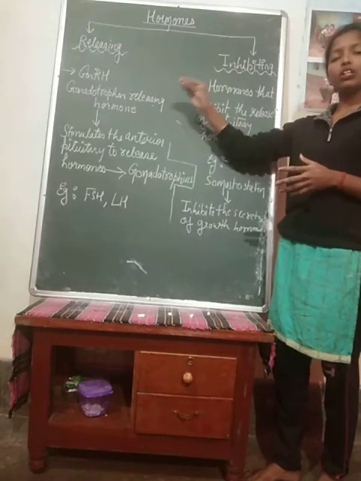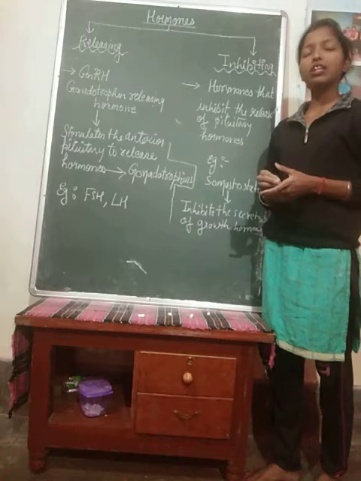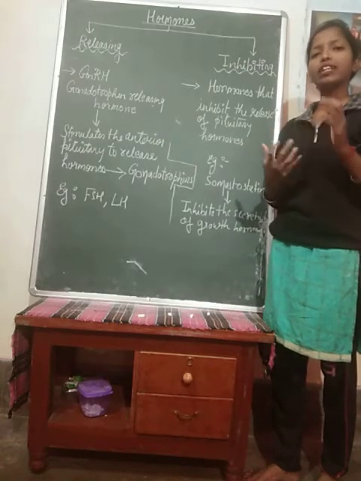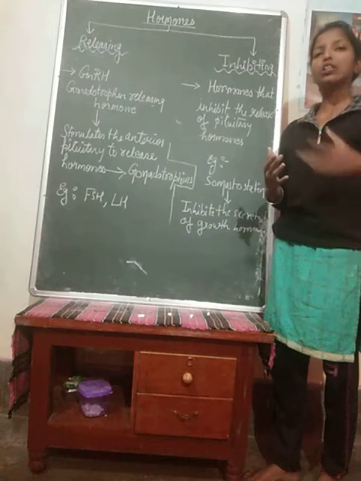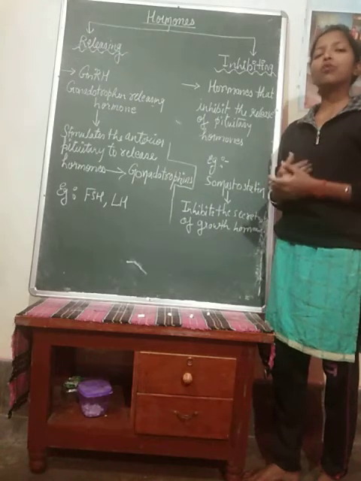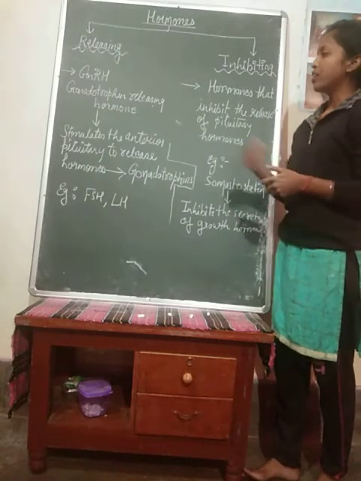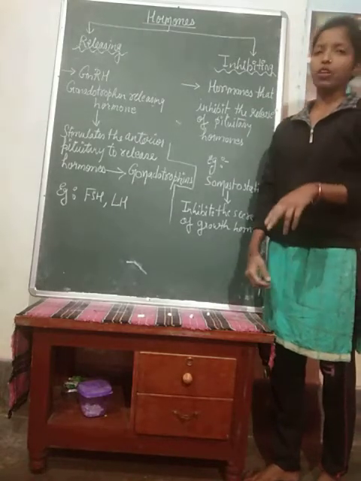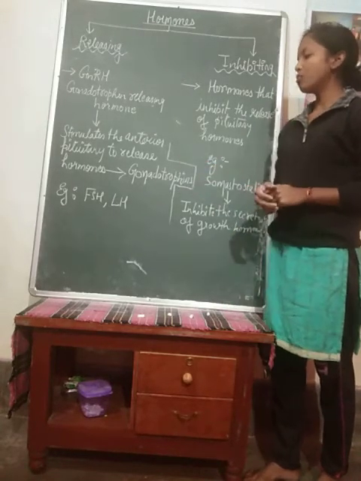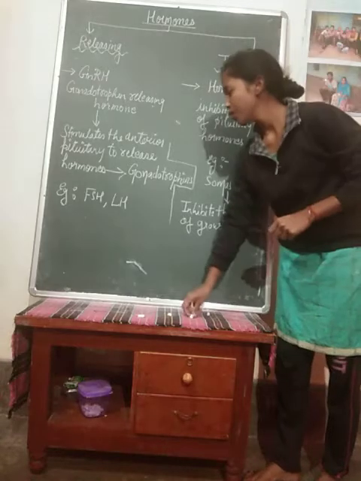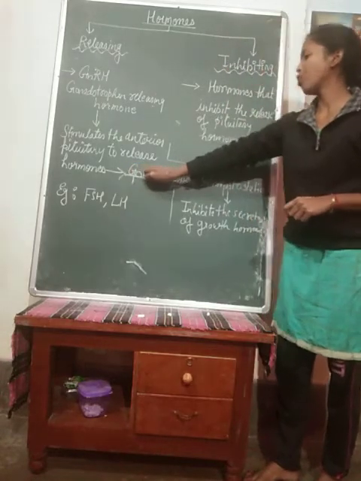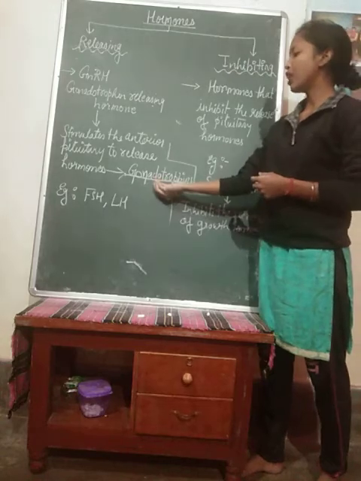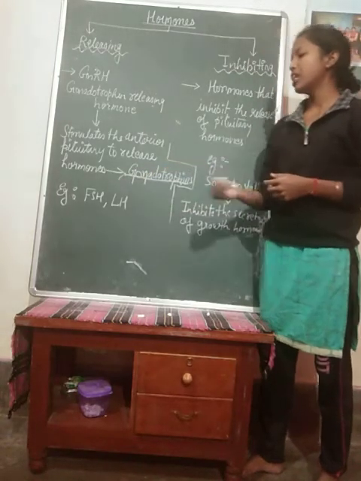First of all it is giving the signal to the pituitary gland so that it becomes activated and stimulated, so that it can release those hormones which will regulate the gonads, just like gonadotropins. Gonadotropin examples are FSH and LH.